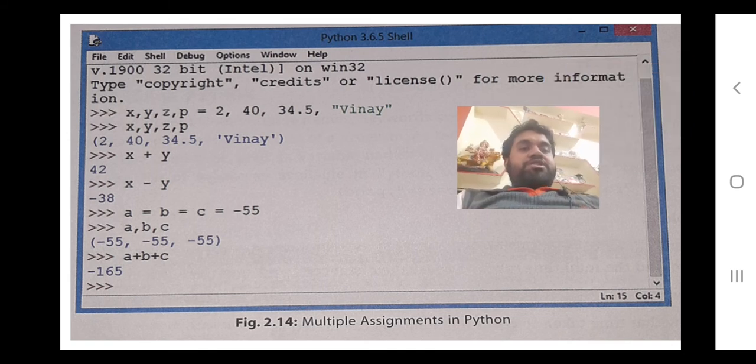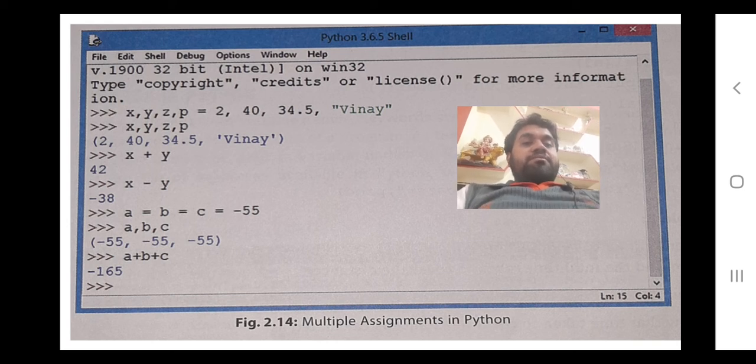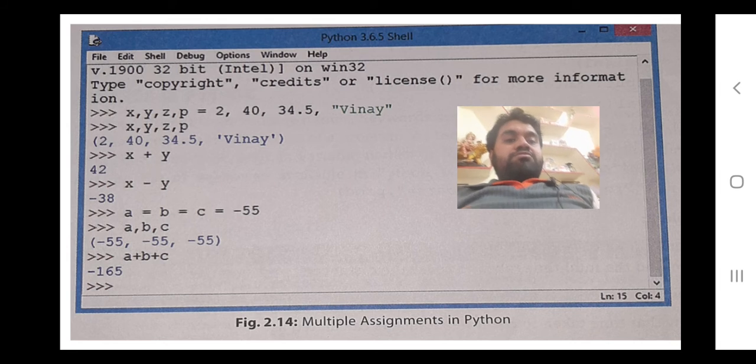x, y, z, p = 2, 40, 34.5, Vinay. So x is equal to 2, y is equal to 40, z is equal to 34.5, and p is equal to Vinay.